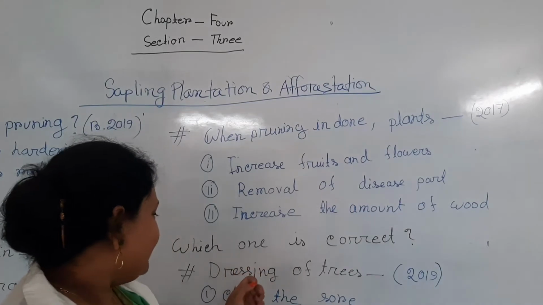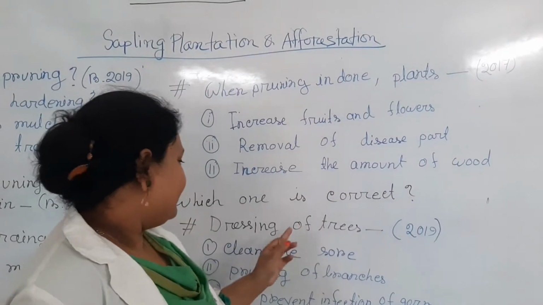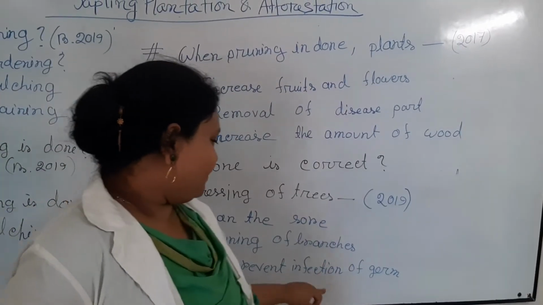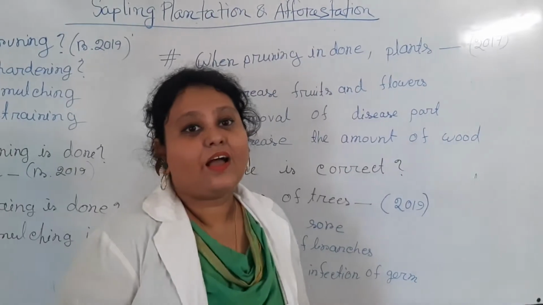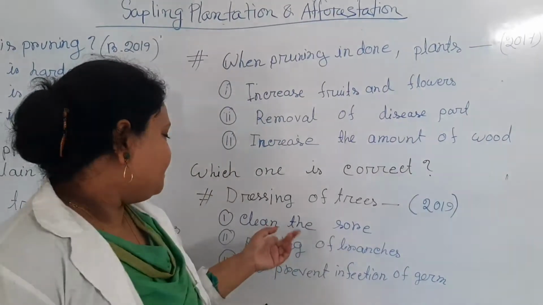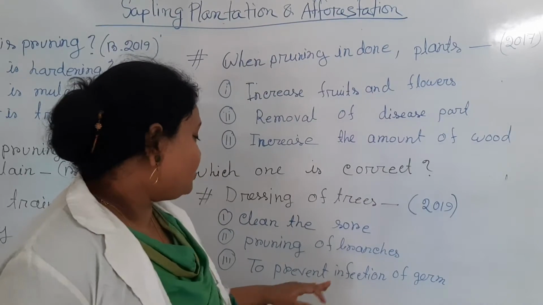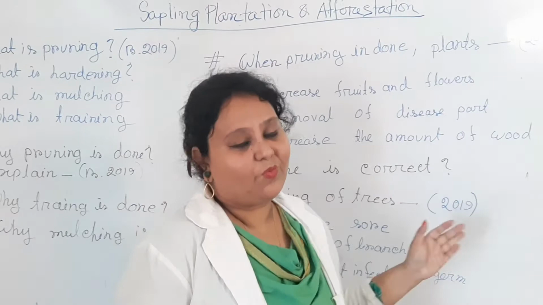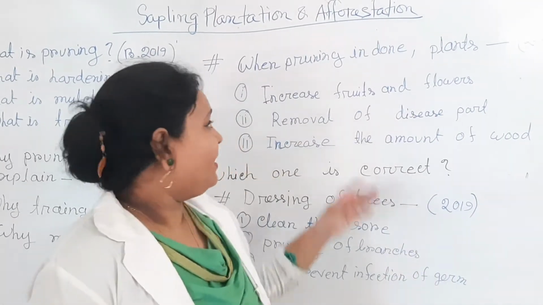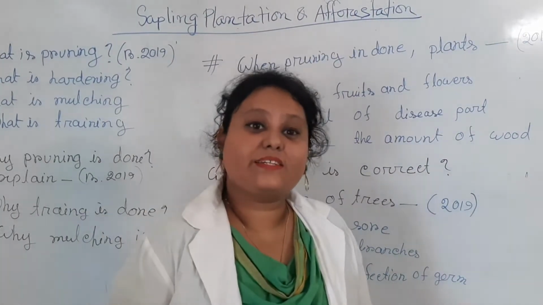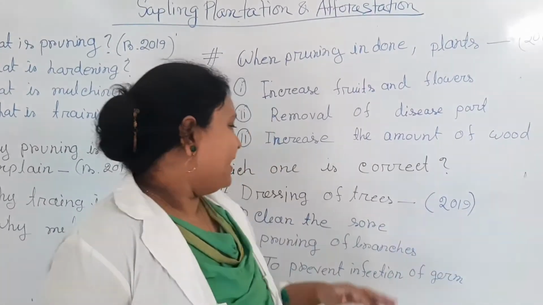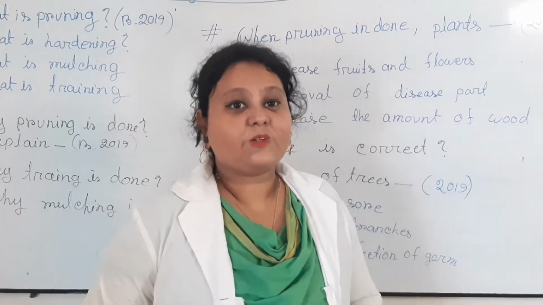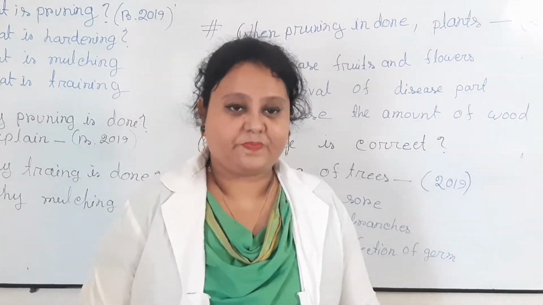Then the question is, dressing of trees. Dressing of trees: clean the sword, pruning of branches to prevent infection of germs. After dressing of plants, it helps to clean the sword and to prevent the infection of germs. So the answer will be 1 and 3. This question came in 2017 on all boards. And the dressing of trees question came in 2019 on all boards.